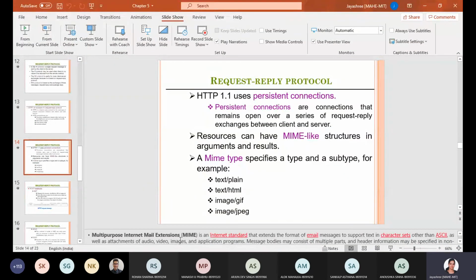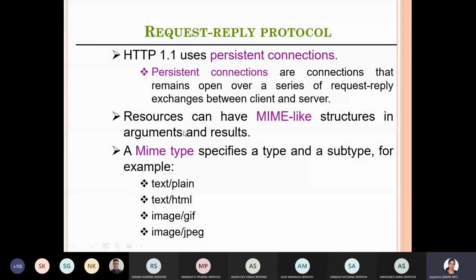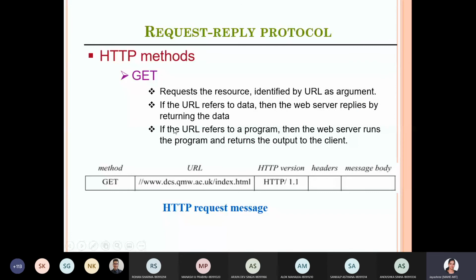Multi-purpose Internet Mail Extensions. It's an internet standard that extends your email messages to transfer HTML or GIF or JPEG or video, and other types of data. That is used by the HTTP 1.1 version.